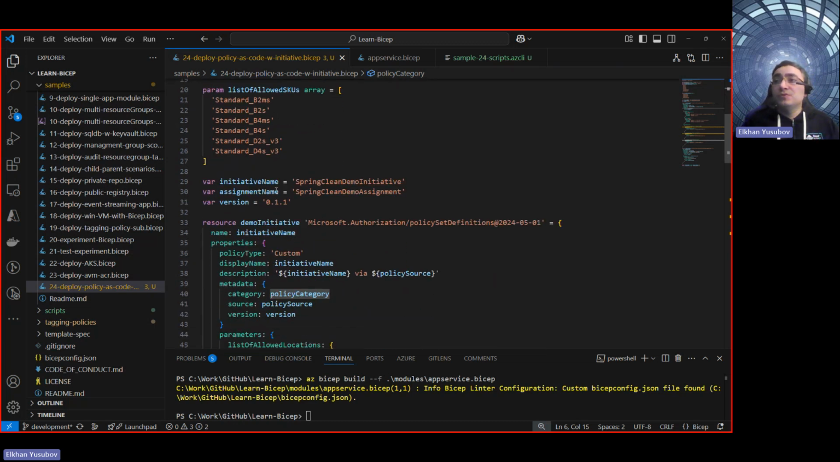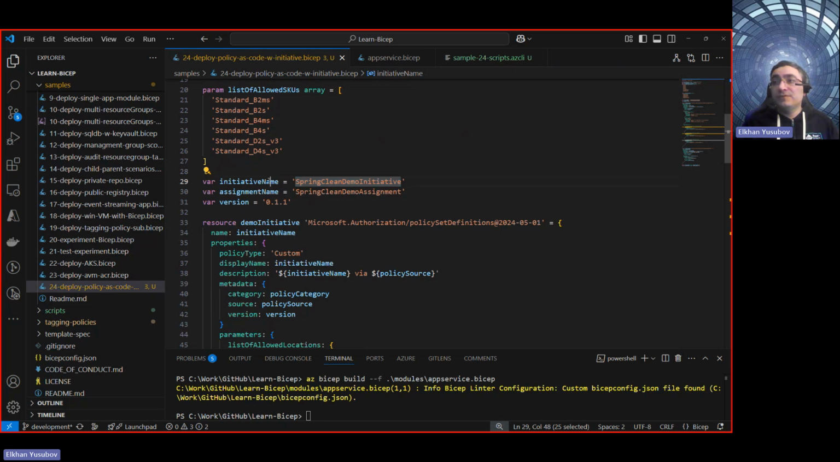And then, of course, you define the name of your policy. In my case, we define the initiative name, which I call Spring Clean Demo Initiative. And again, think about an initiative as a collection of Azure Policy definitions that you want to combine as one initiative. That initiative is going to be created and then used to assign it into the specific scope where you want to enforce it, okay?